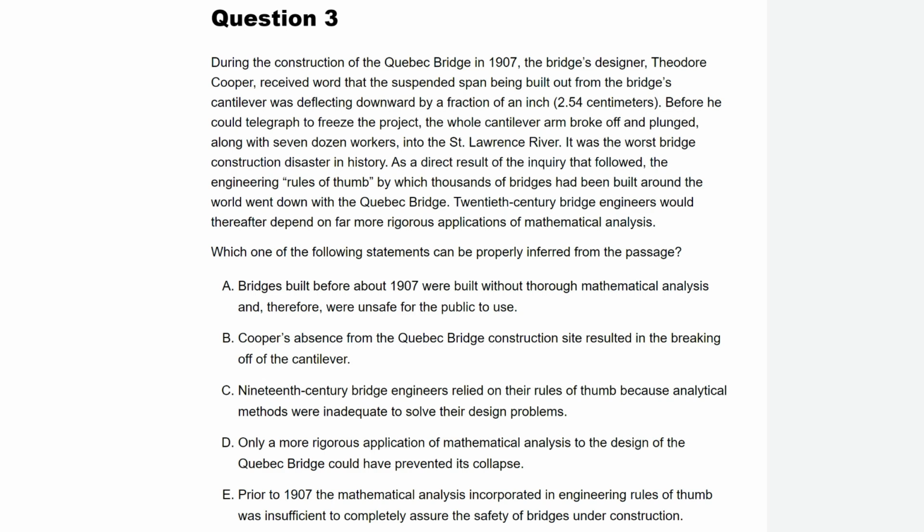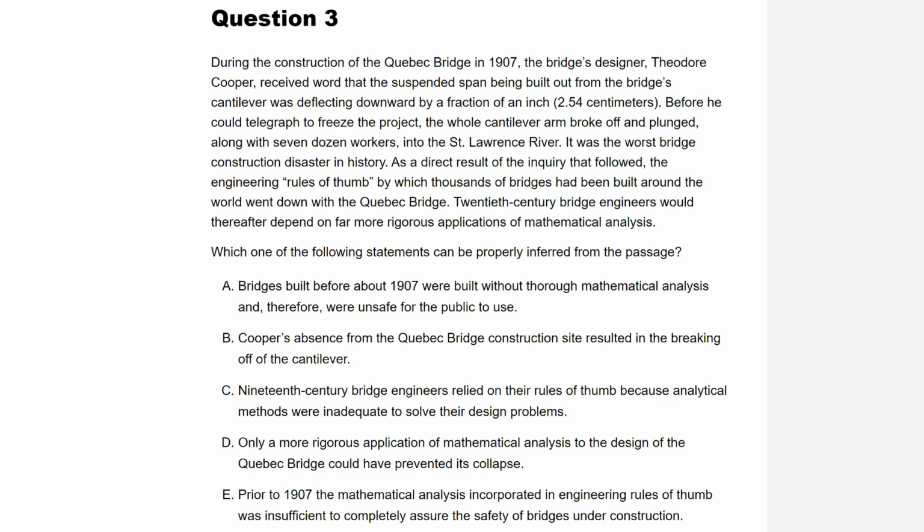B. Cooper's absence from the bridge construction site resulted in the breaking off of the cantilever. I wouldn't say it's his absence that resulted in the breaking off of the bridge. It was the mistakes he made in mathematical analysis. His absence meant that he couldn't warn people, and so people died. But there's no proof that his absence caused the bridge to fall down. The bridge was going to fall down anyway. No proof for that.